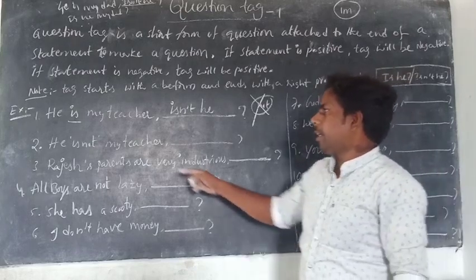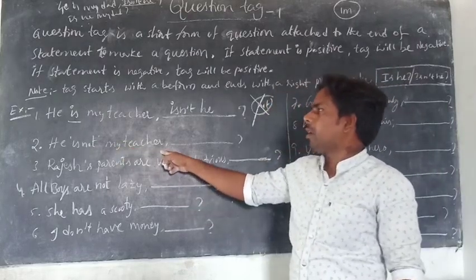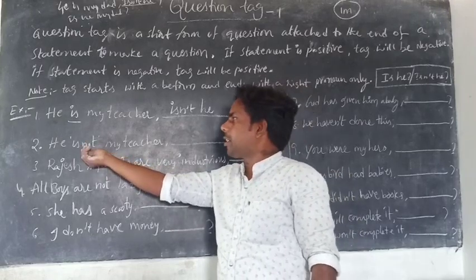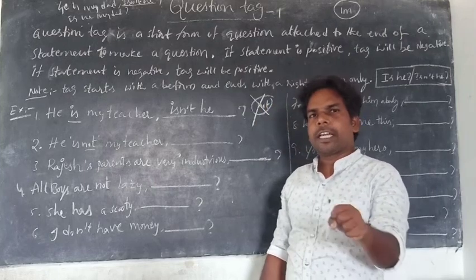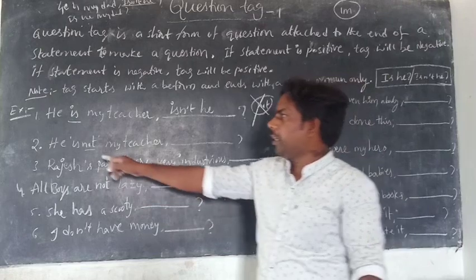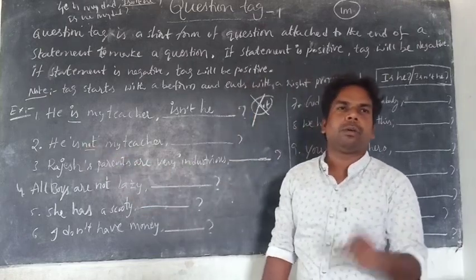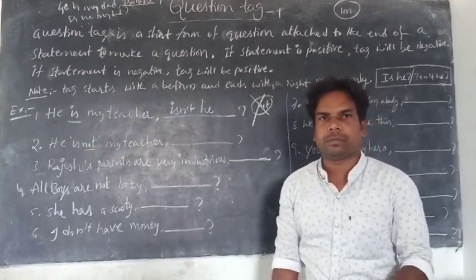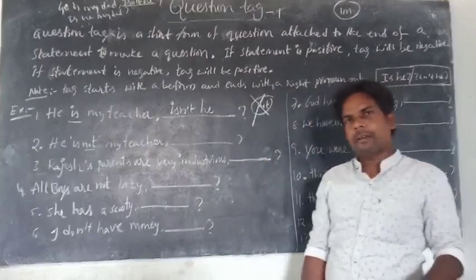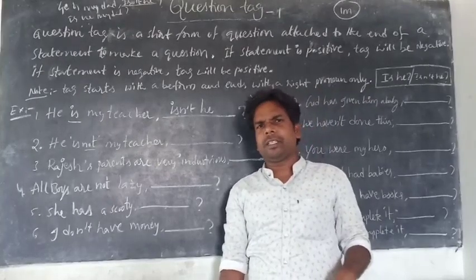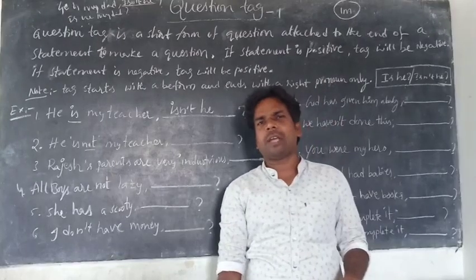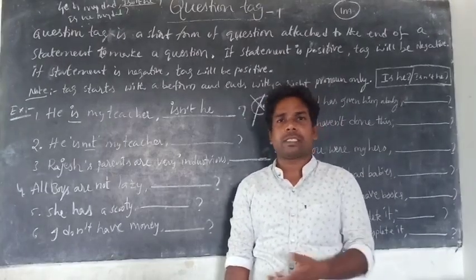Next, he is not my teacher. Look at the statement. Is it positive or negative? It is negative because there is a not. After finding whether the statement is positive or negative, you have to look at the be form. What is the be form here? Is. I think you know the be forms are 24: is, am, are, was, were, have, had, will, shall, can, may, might, could, should, would, had to, has to, have to, do, does, did.